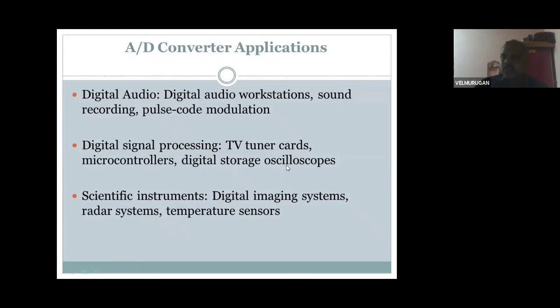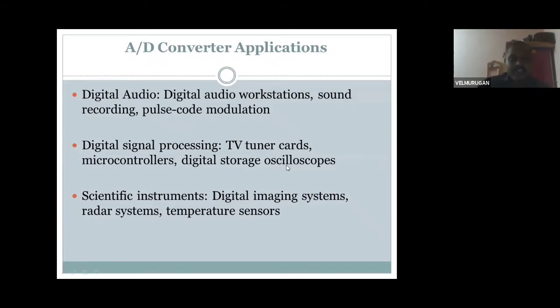All the processing in a single chip is called a microcontroller. Then the digital storage oscilloscope, as opposed to the CRO, cathode ray oscilloscope. Also dual supply, network synthesizer and network analyzer, which you studied in digital signal processing.